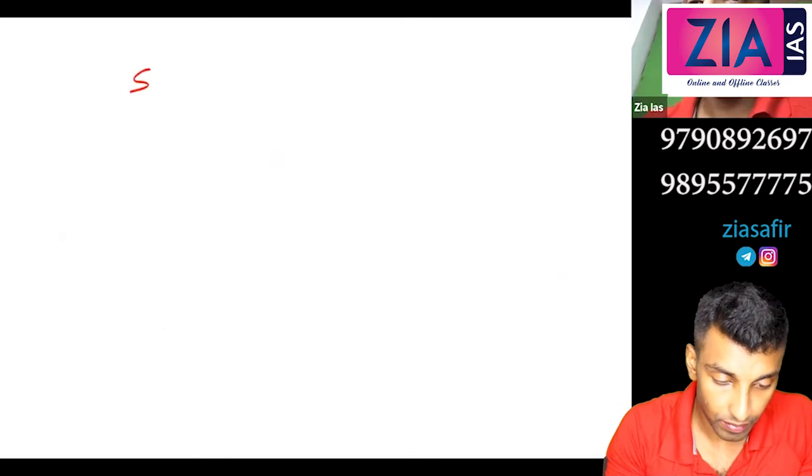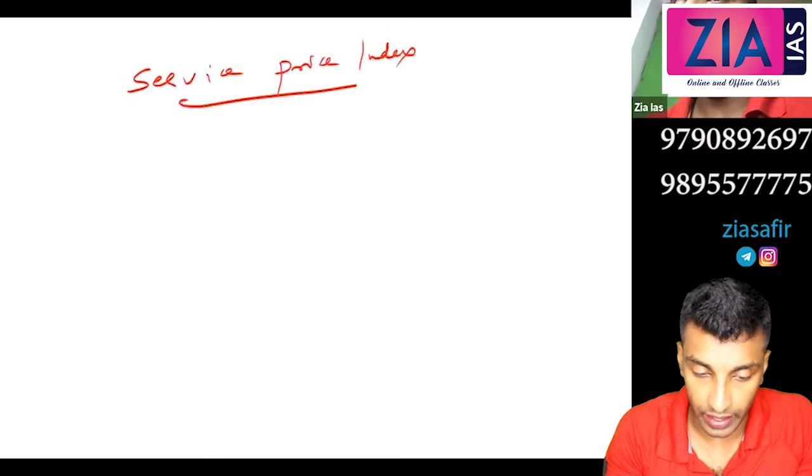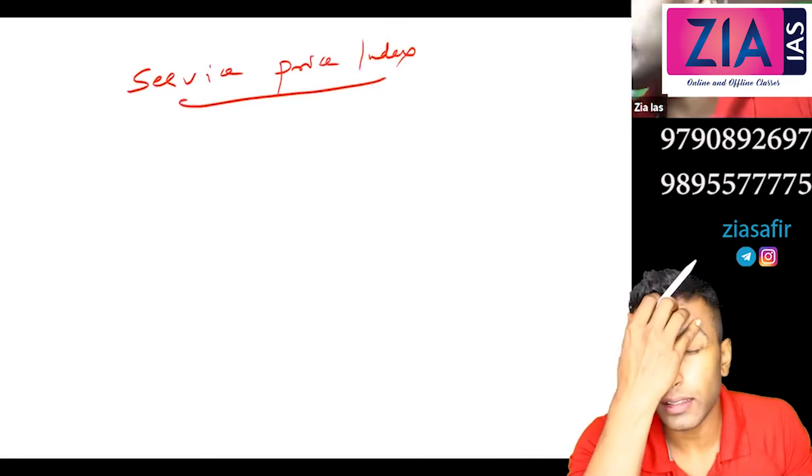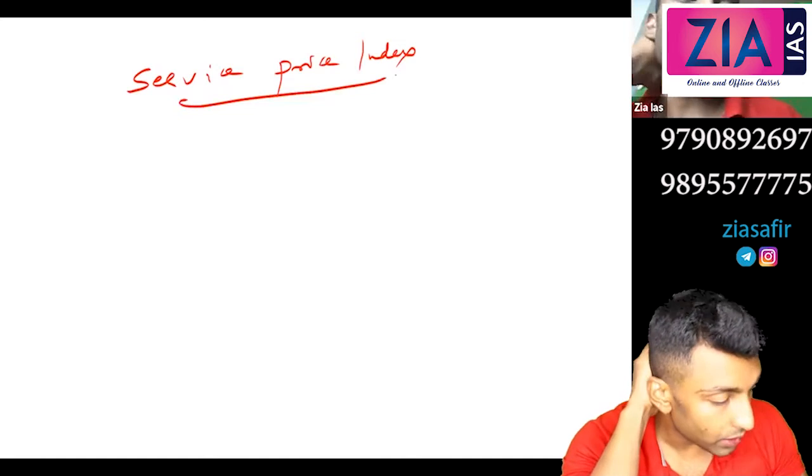Now next you write Service Price Index. So Consumer Price Index is done, 10 indices are there, WPI wholesale price index is done. Now related to services.